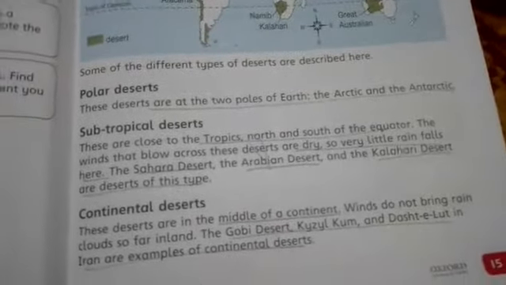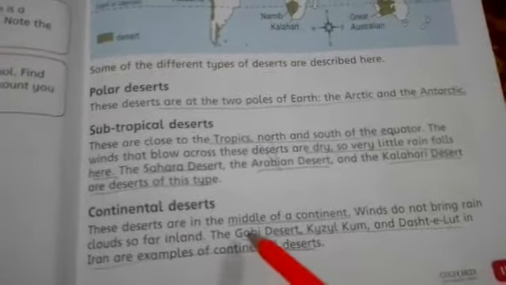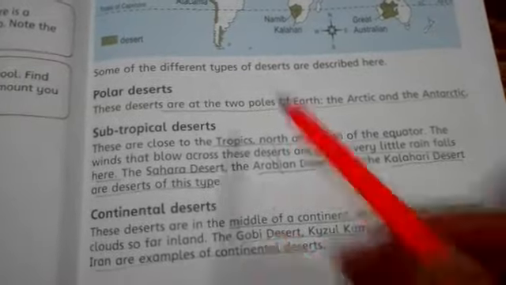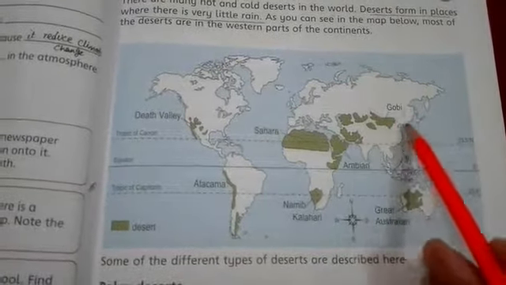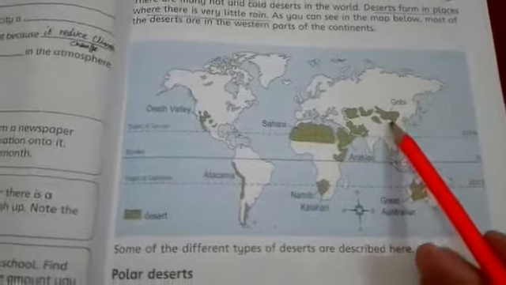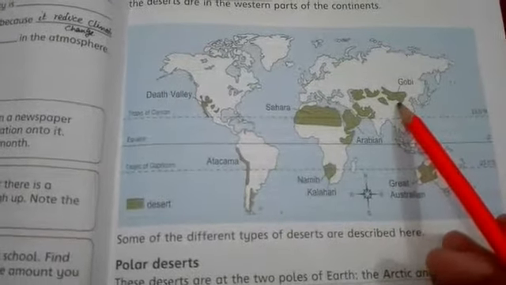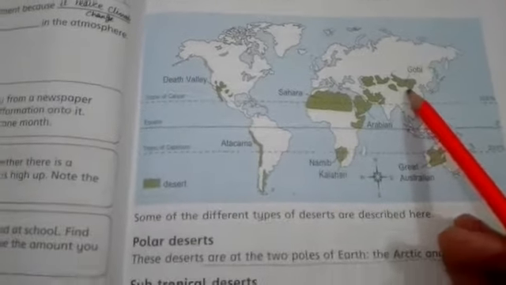So continental deserts are those deserts which are present at the middle of the continents. Here they are present in the middle of the continent. This is known as continental desert. For example, the Gobi Desert. These are examples of what? Continental desert. So this is a continental desert.